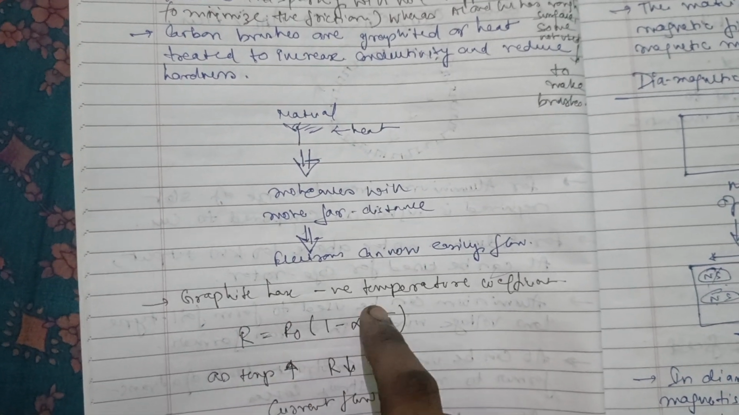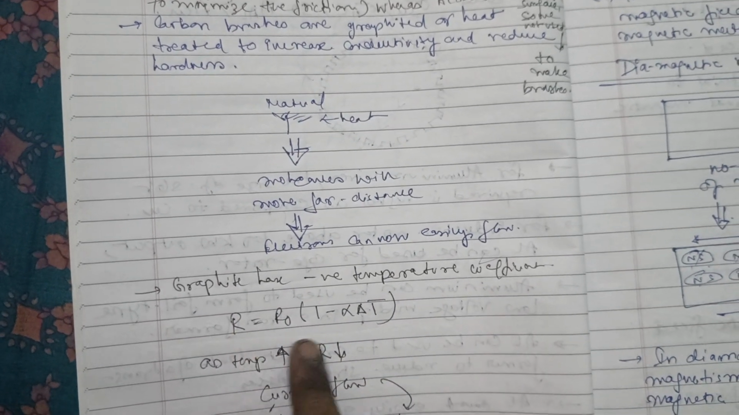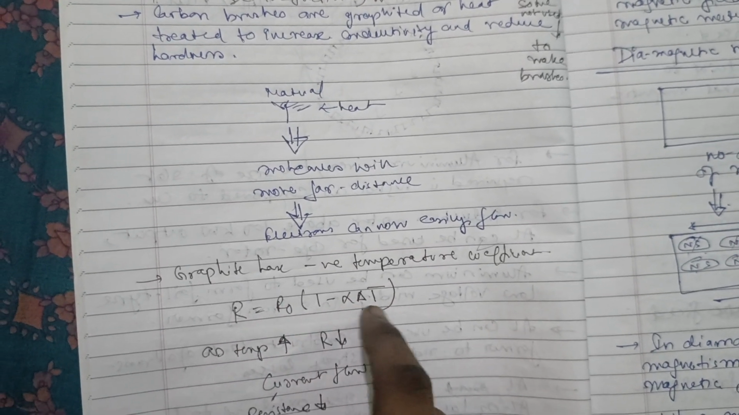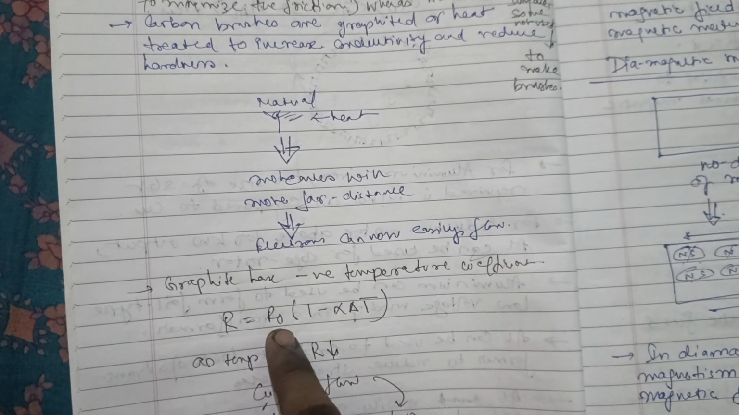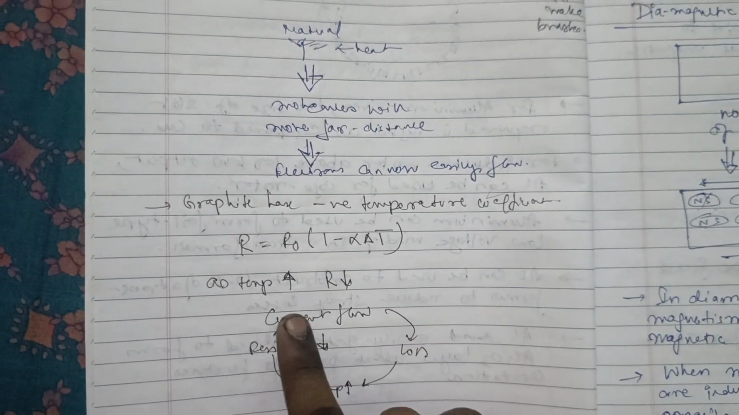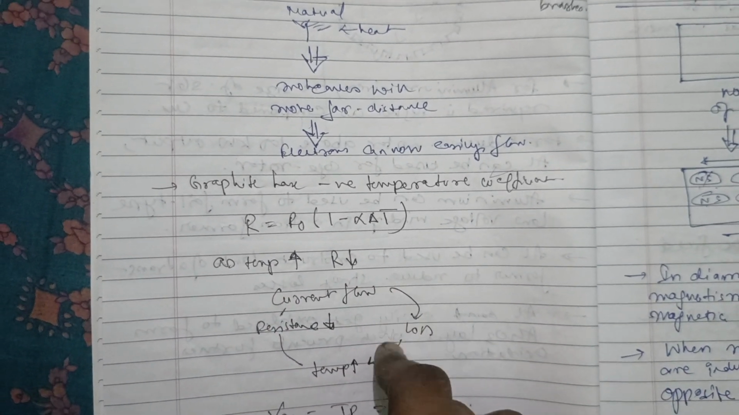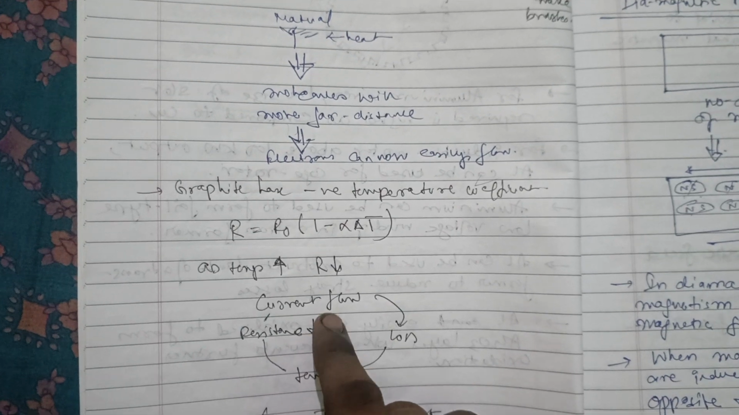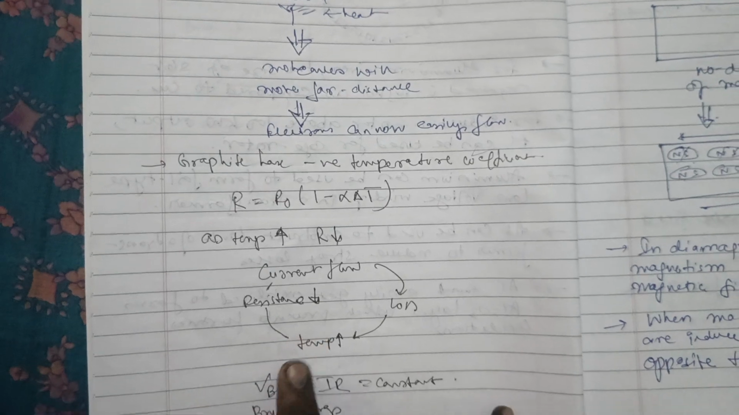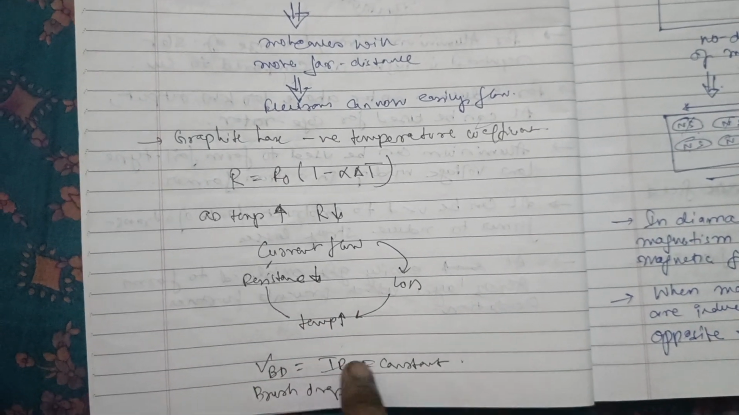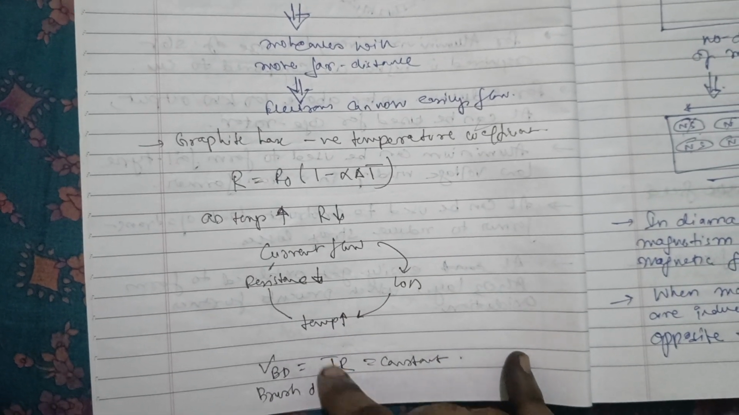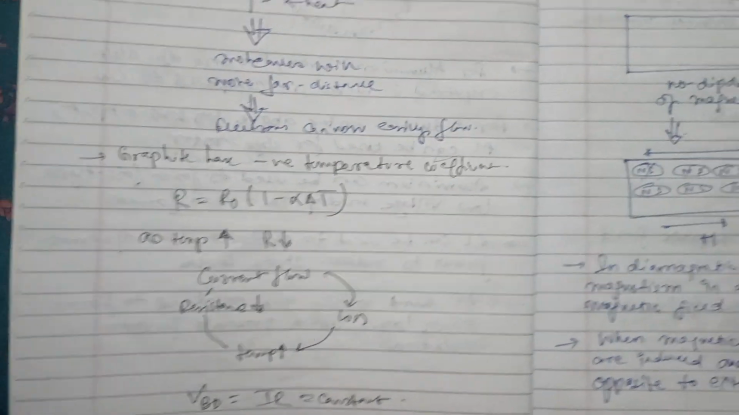Graphite has a negative temperature coefficient. R equals R naught (1 minus alpha delta T). If you increase the temperature, resistance will decrease. Suppose current is flowing, loss will happen, temperature increases, but resistance decreases. So the brush drop IR is kept constant.